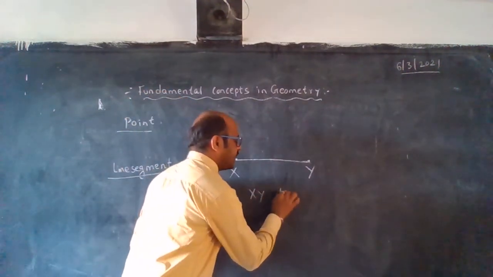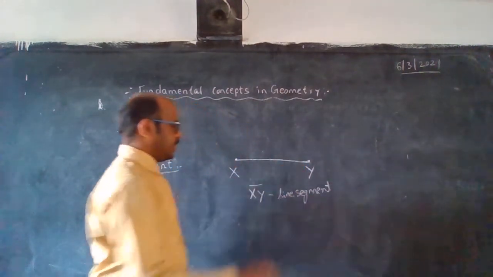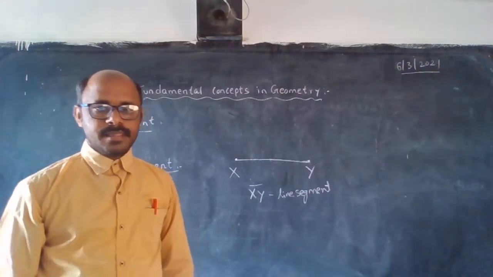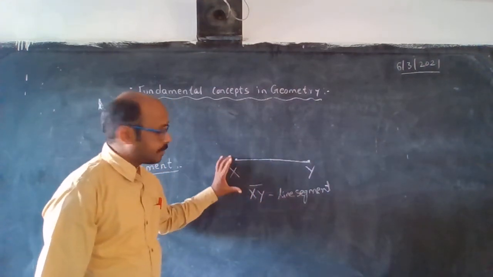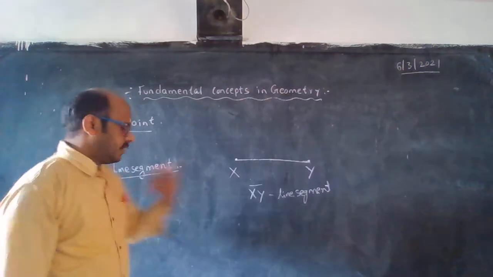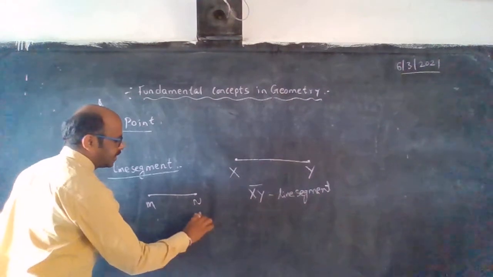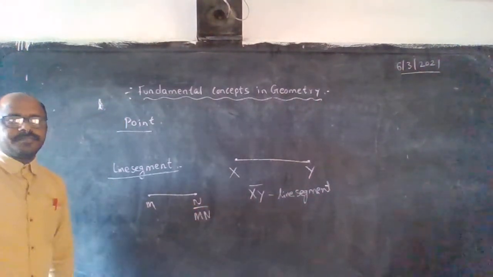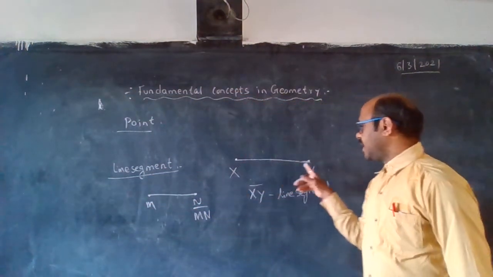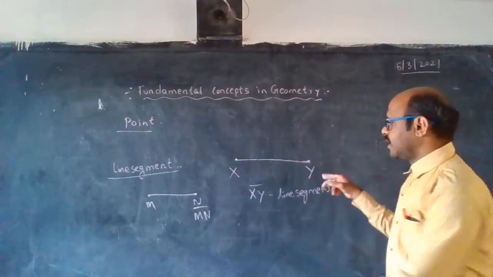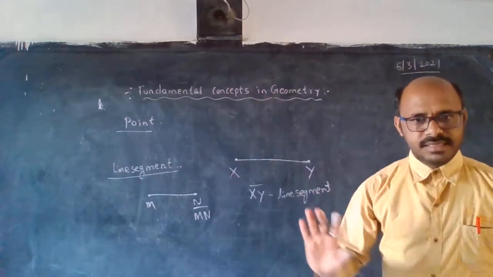We can't always write the words line segment directly, so we put a bar on top, like XY with a bar. This represents line segment XY. Take another example: MN with a bar is line segment MN. Line segment means we can't extend it. It has a specific length.